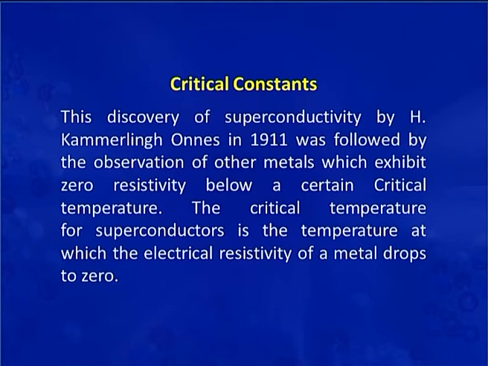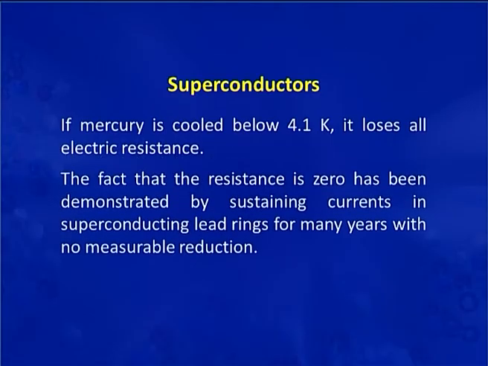The critical temperature for superconductors is the temperature at which the electrical resistivity of a metal drops to 0. If mercury is cooled below 4.1 Kelvin, it loses all electrical resistance. The fact that the resistance is 0 has been demonstrated by sustaining currents in superconducting lead rings for many years with no measurable reduction.